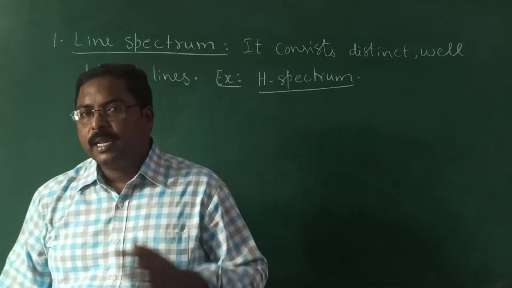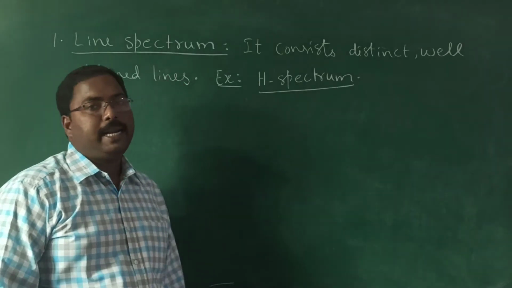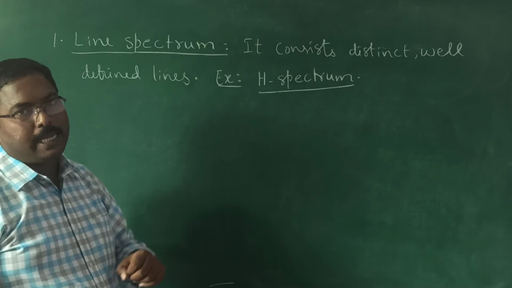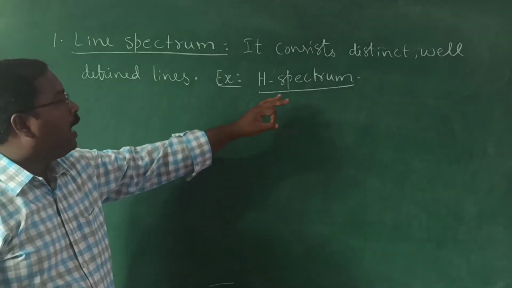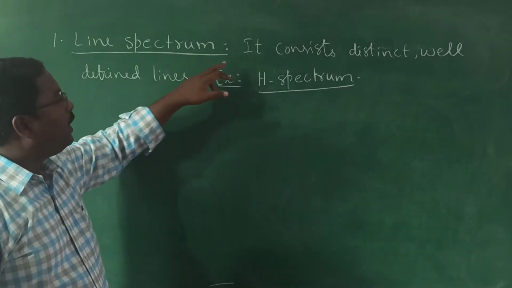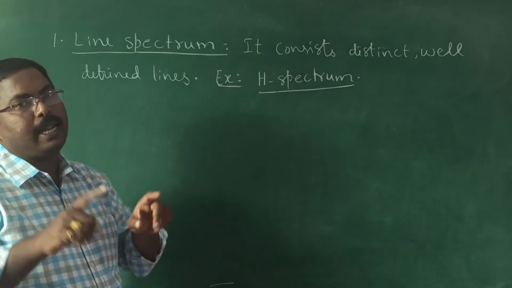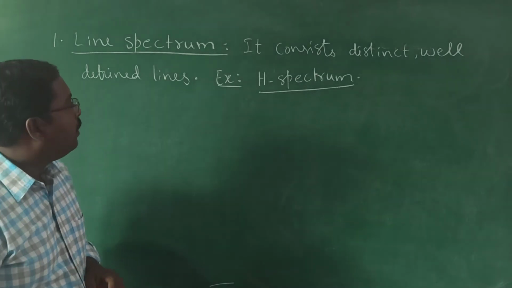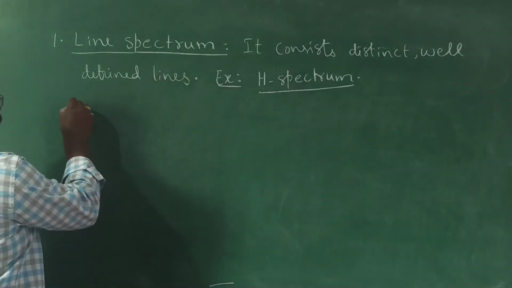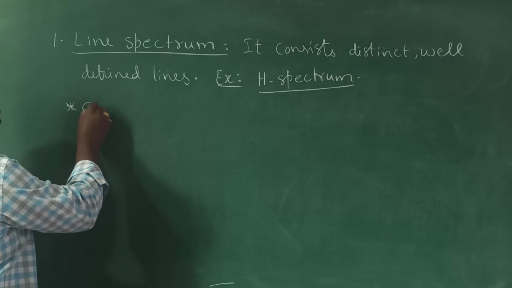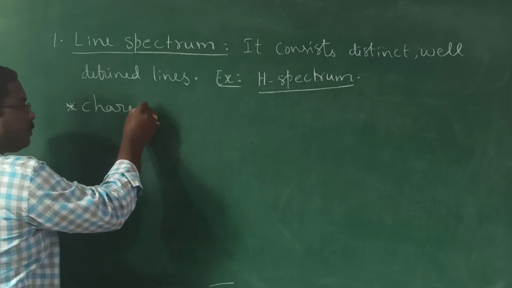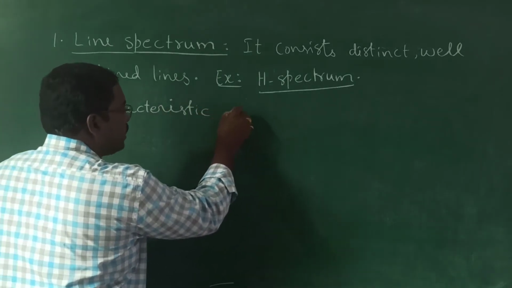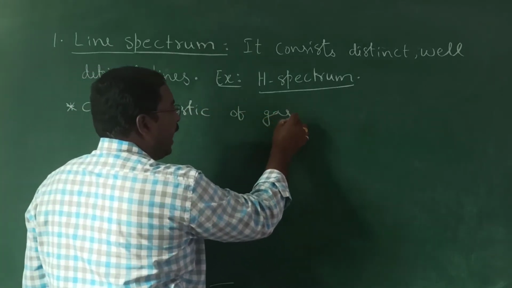This is our main concept, hydrogen spectrum. As I told you, instead of discussing hydrogen spectrum directly, we should know what is spectrum and what are the different types of spectrum. So hydrogen spectrum consists of distinct, well-defined lines, meaning the spectral lines are separated with some gap. The line spectrum is characteristic of gaseous atoms.